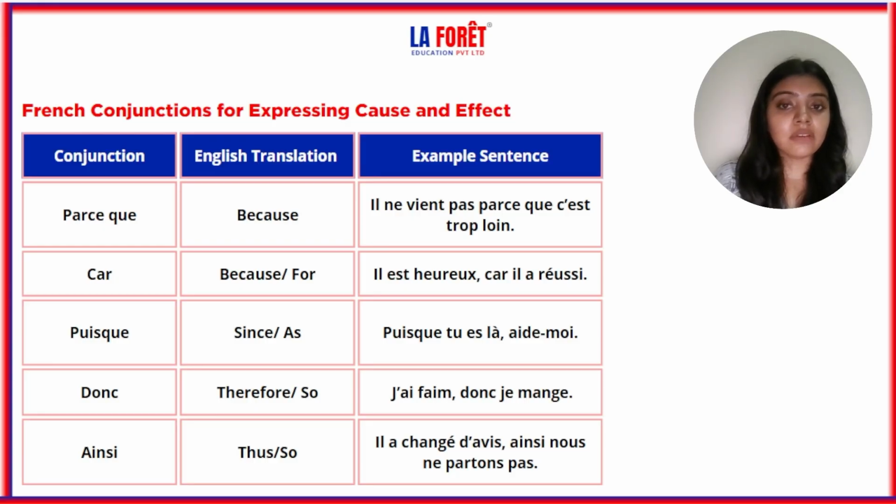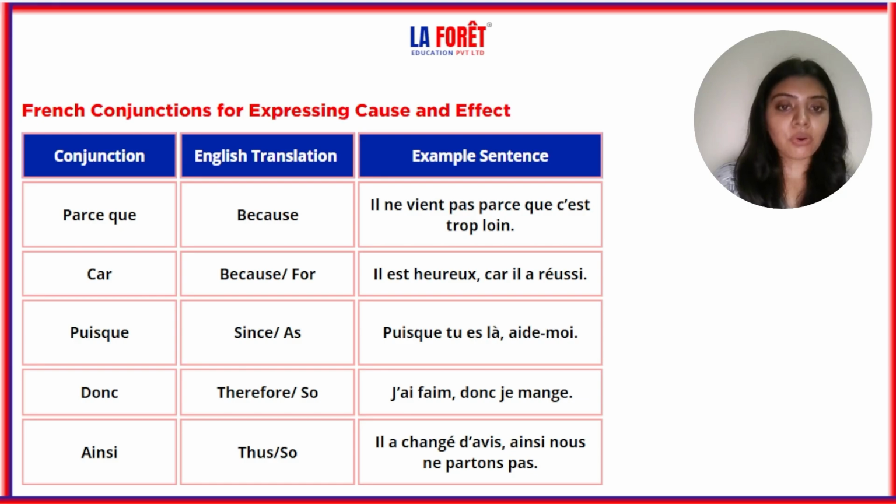Il ne vient pas parce que c'est trop loin. Trop loin is very far, so he did not come. Here we are given the reason why he could not come: because c'est trop loin, it's very far. So that's how these conjunctions are used to express cause and effect.